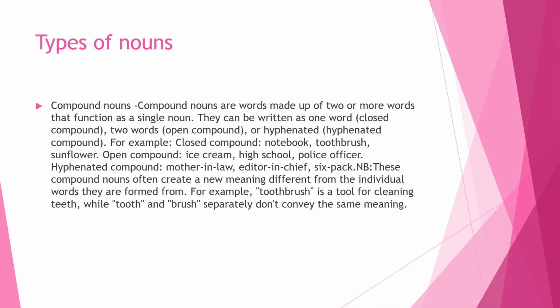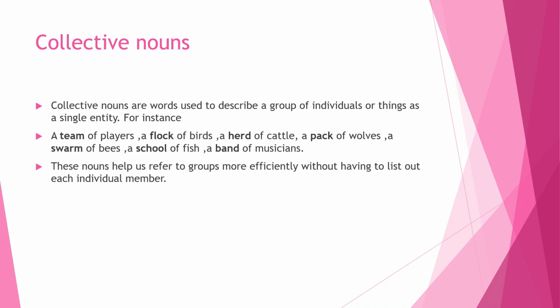You should note that these compound nouns often create a new meaning different from the individual words they are formed from. For example, toothbrush is a tool for cleaning teeth, while tooth and brush separately don't convey the same meaning. We move to collective nouns, which are words used to describe a group of individuals or things as a single entity. For instance, a team of players, a flock of birds, a herd of cattle, a pack of wolves, a swarm of bees, a school of fish, a band of musicians.